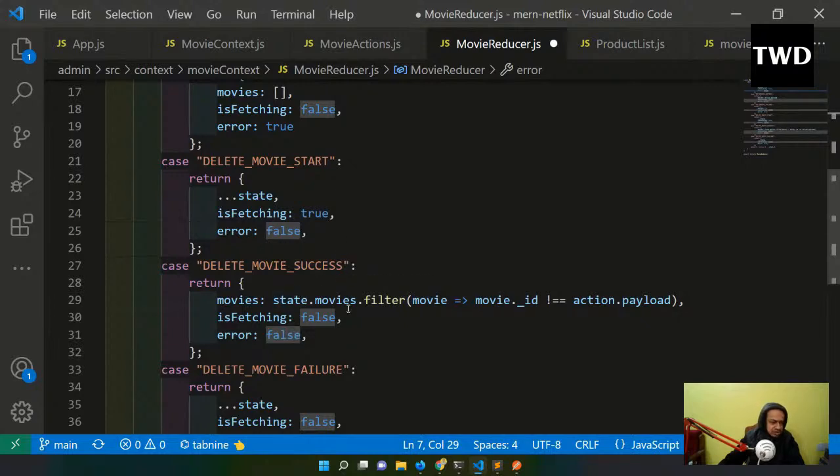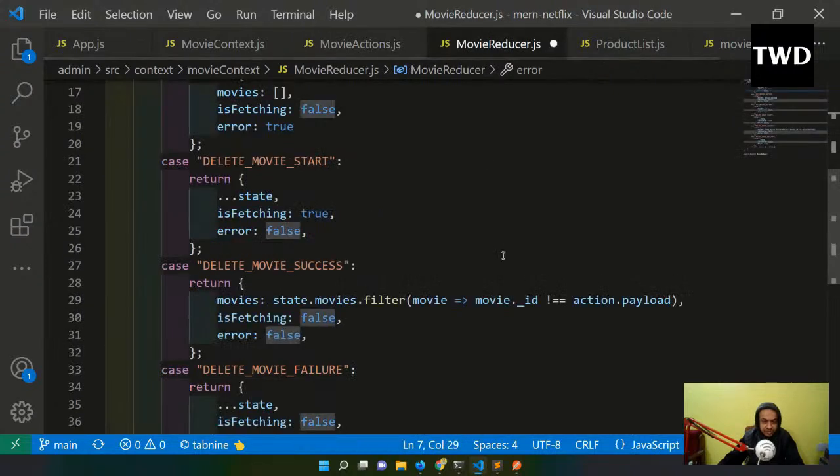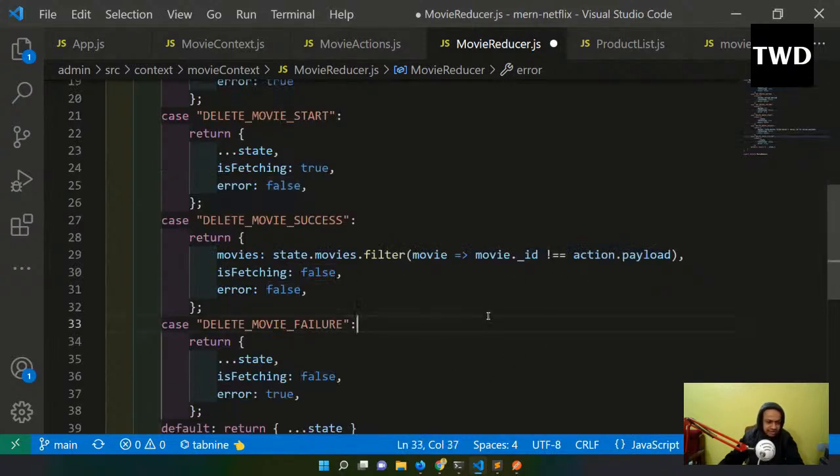But for the movies I'm doing state.movies.filter. So whatever movies is coming here, whatever movie I'm going to delete, I'm passing the ID here, so that ID is coming. Based on that ID, I'm filtering it out. And the failure is the same. I'm filtering using the filter. That's why I always tell you the filter is so important.